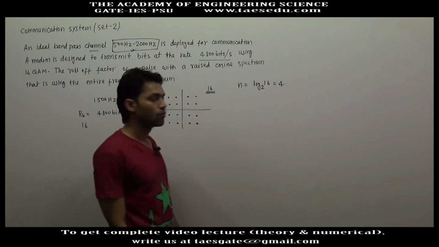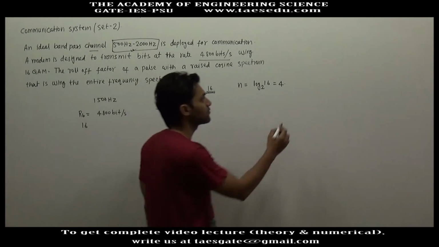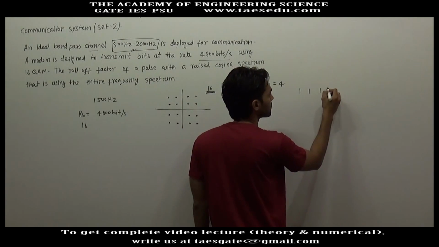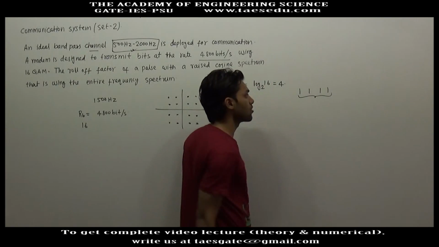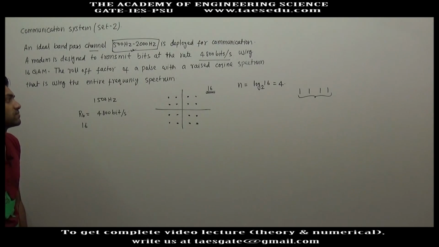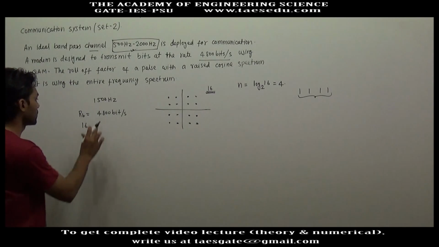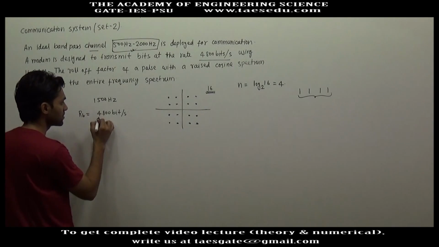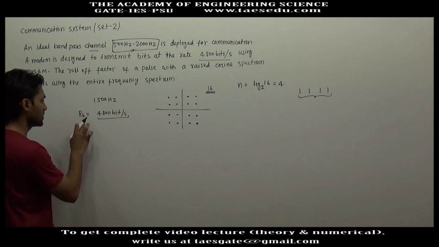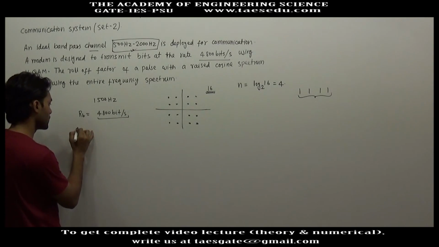So this will be 4. It means 4 bits can be transmitted simultaneously, because if you have 4 bits, it will have 16 different combinations, and for each combination you must have a unique pulse. So if the bit rate is 4800 bits per second and 4 bits can be transmitted simultaneously, what will be the symbol rate?